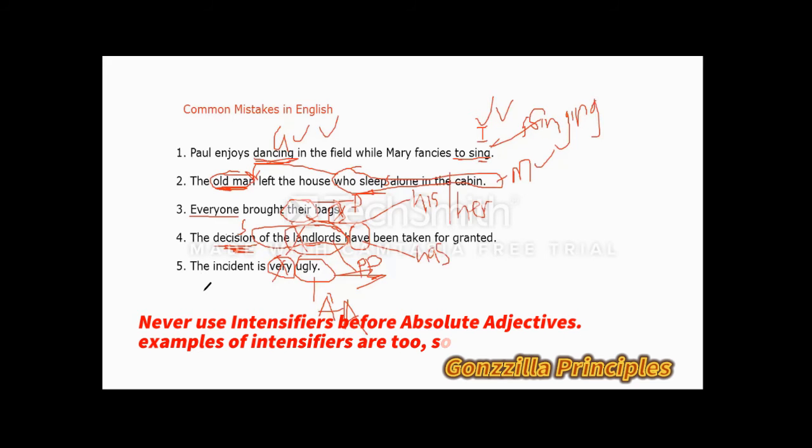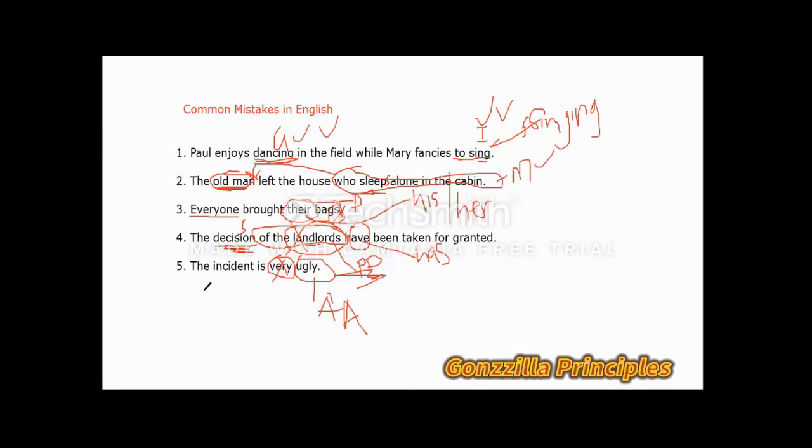Okay, so in a way we've analyzed all the sentences, and there are other sentences really, and what we just did is to highlight the basic key factors that make them inappropriate. So quickly take a rundown on them. The first one says Paul enjoys dancing in the field while Mary fancies to sing. So we had issues with our parallelism here. We tried using the gerund and we ended up with an infinitive. That is pretty wrong. So we start off with a gerund and end with a gerund. So the sentence should read, Paul enjoys dancing in the field while Mary fancies singing. That makes it a little bit more appropriate.